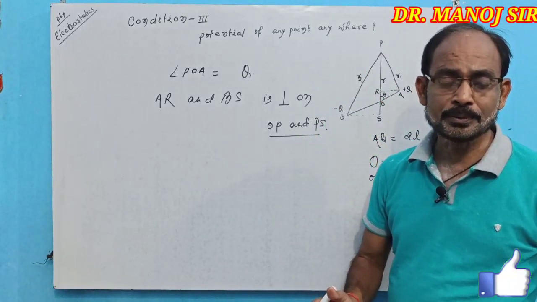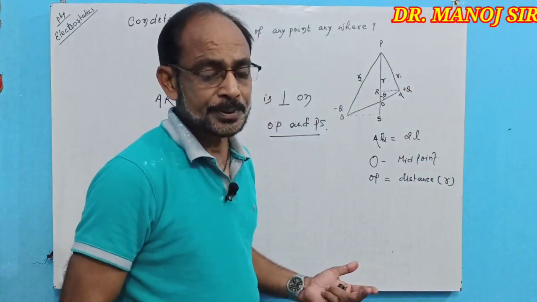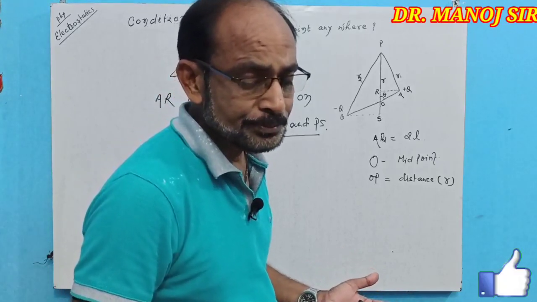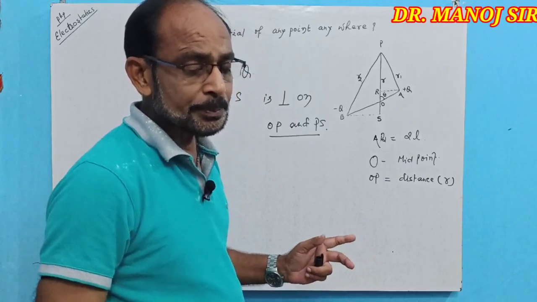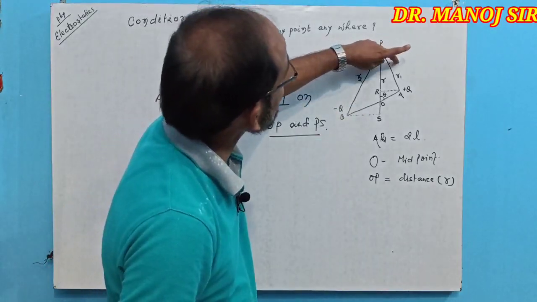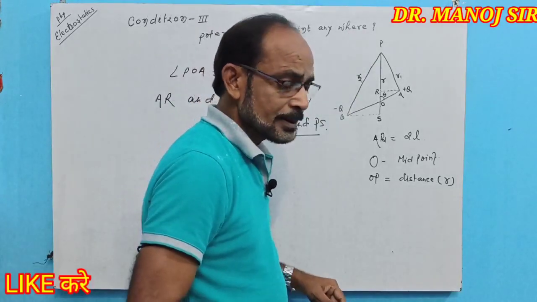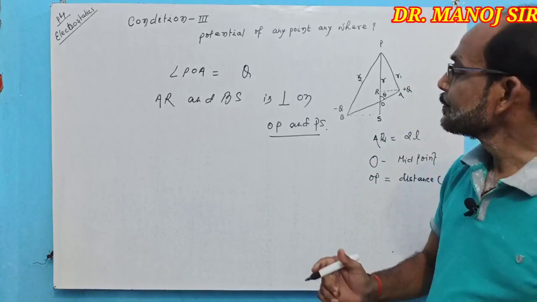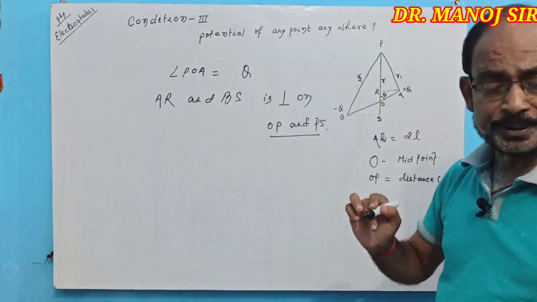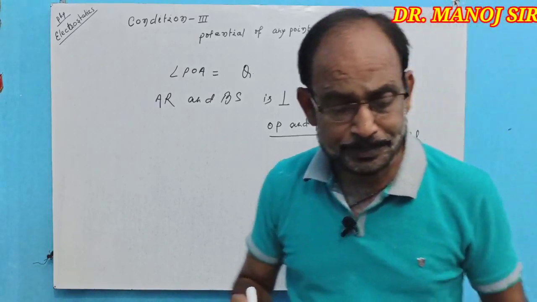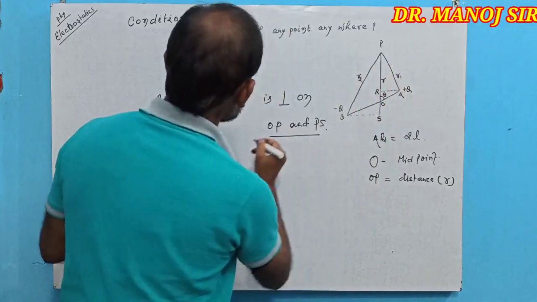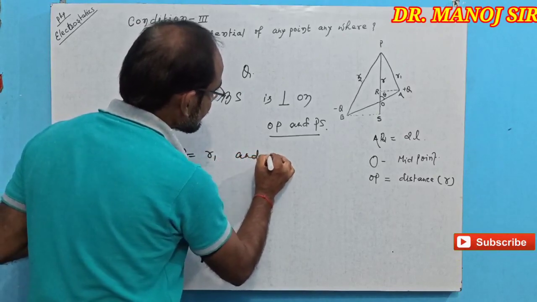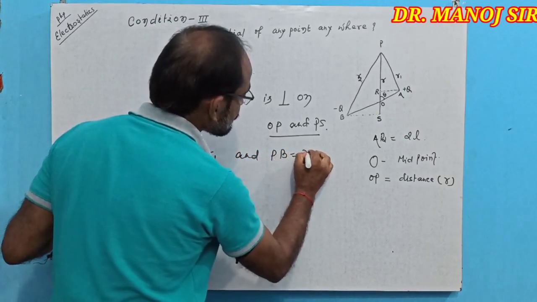Assume if R1 and R2 are the distances from the dipole ends A and B, then AP equal to R1 and PB equal to R2.